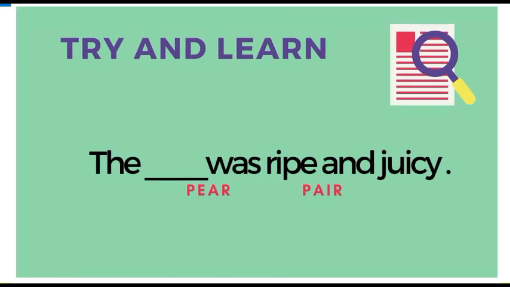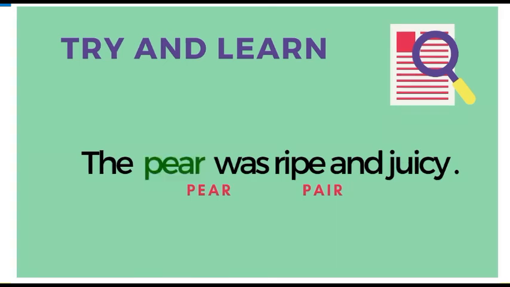Now this one is the last. The dash was ripe and juicy. We have choices here, pair and pear. Probably it is related to something with the sense of taste. So surely ripe and juicy, it's pear, P-E-A-R. So that is the answer. I hope all of you have learned a lot today about homophones.